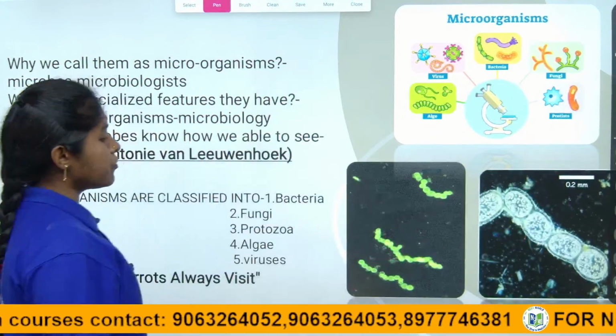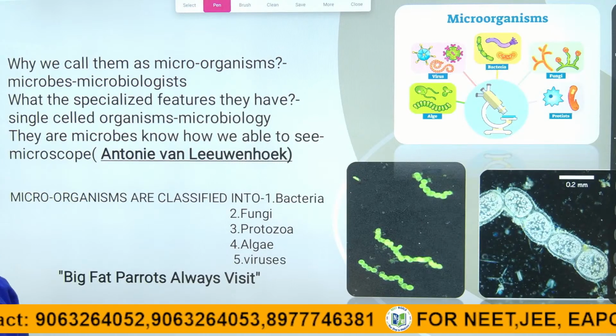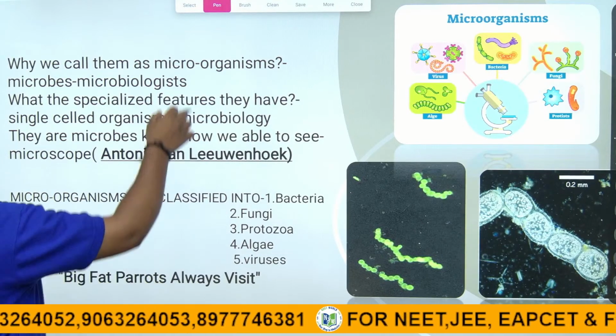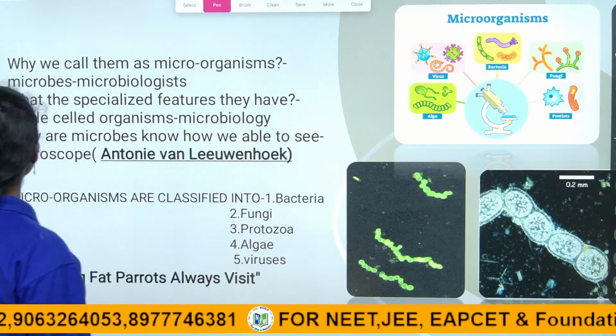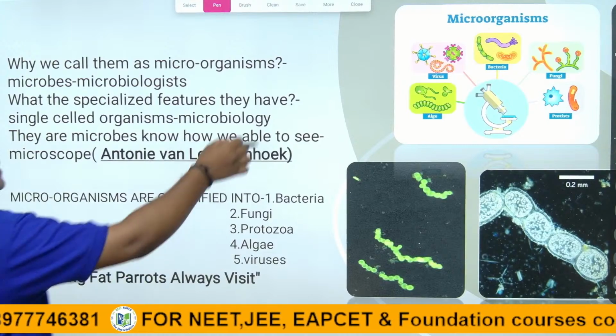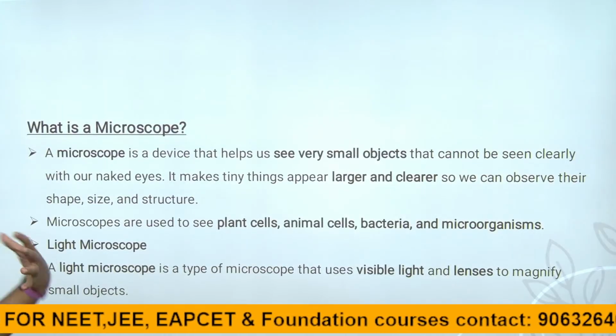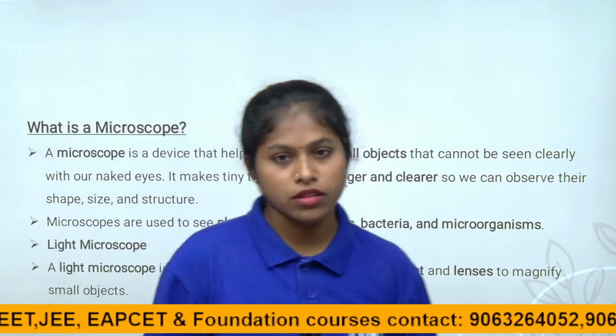This is very important. So let's discuss the microscope, because it is only with the help of the microscope that we can see them. We have to understand what a microscope is first.